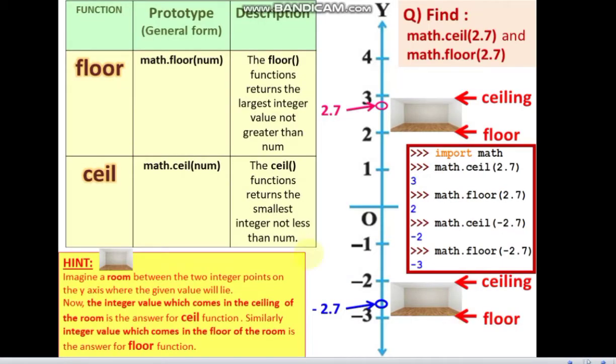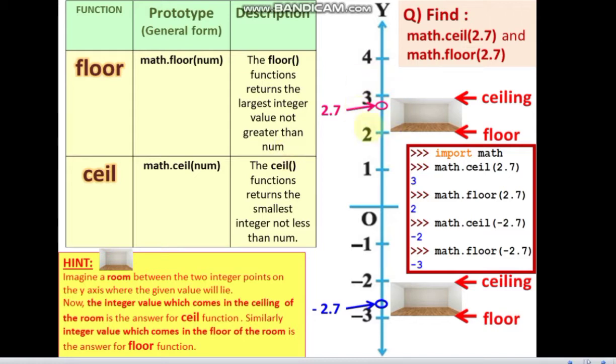Now moving on to the next example of the floor and ceil functions under the math module. Both floor and ceil return an integer value. Now what kind of value will it return? Imagine that there is a room, and a room has a ceiling and a floor, right? So let us consider this question: math.ceil(2.7) and math.floor(2.7). What will be the value of ceil? The ceil function returns the smallest integer not less than the number which is given, and the floor function returns the largest integer value not greater than the number given.